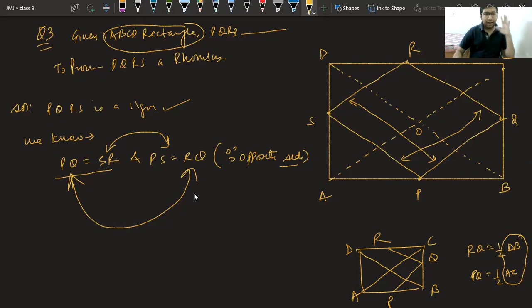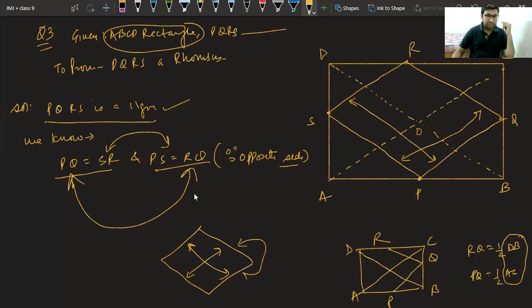See, again I am repeating. We have proved PQRS is a parallelogram. That was okay. We can say opposite sides are equal, which means PQ and SR are equal and PS and RQ are equal. But my motive was to prove it a rhombus. To prove it a rhombus, I have to prove all sides equal. And I have told you that when you have opposite sides equal, you just need a connecting link like this. You have to prove one pair of adjacent sides equal and you are done. You can say they all are equal.